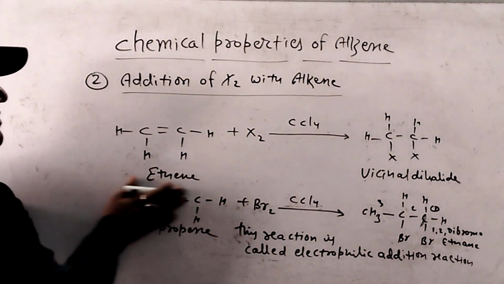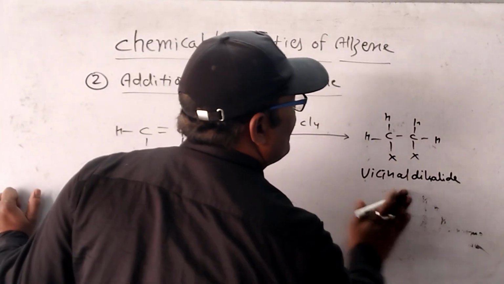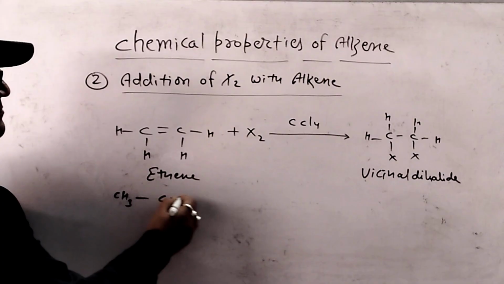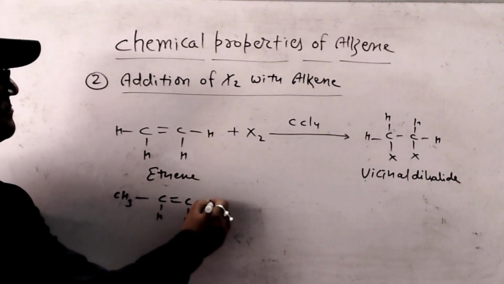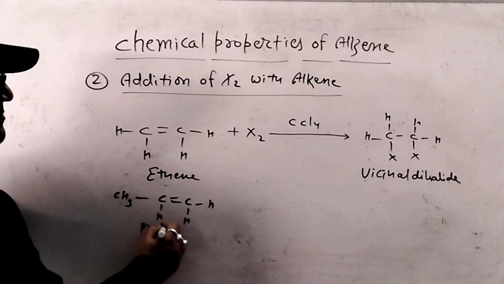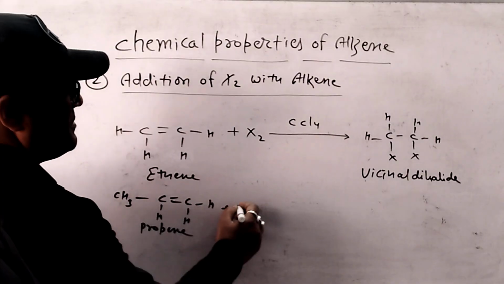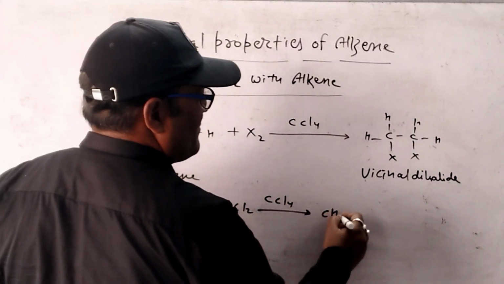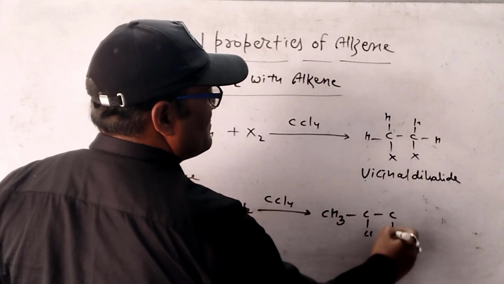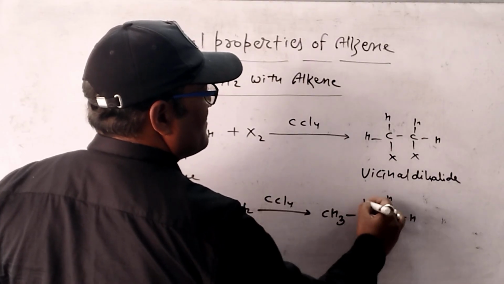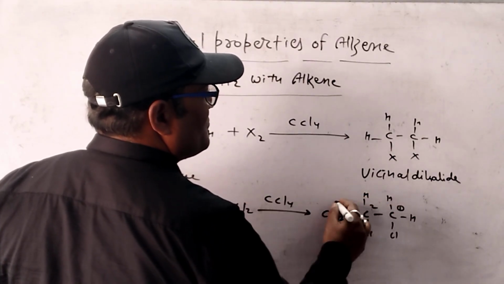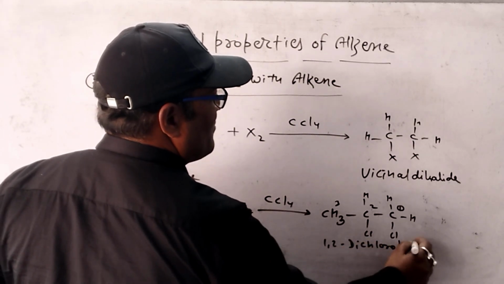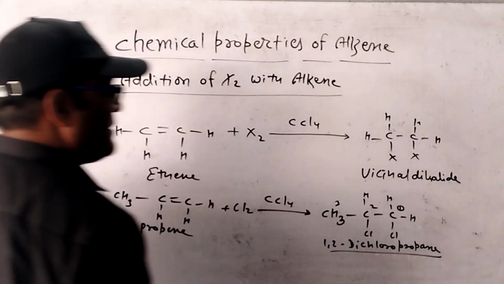Now we can understand with the help of another example. Now whenever propene reacts with Cl2 in presence of solvent CCl4, then 1,2-dichloropropane compound is formed.